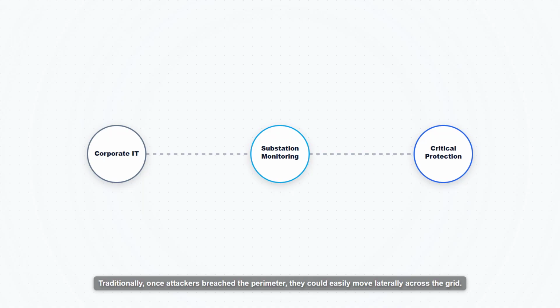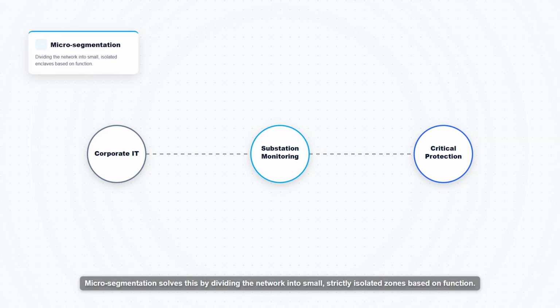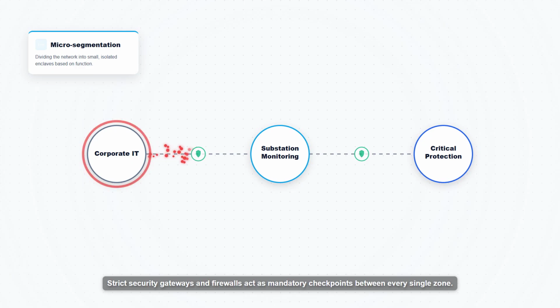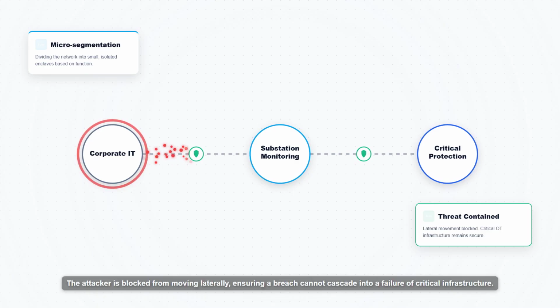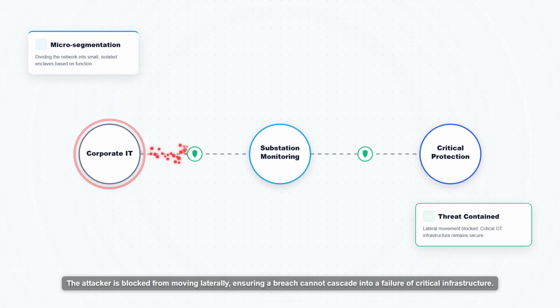Traditionally, once attackers breach the perimeter, they could easily move laterally across the grid. Microsegmentation solves this by dividing the network into small, strictly isolated zones based on function. For example, corporate IT, substation monitoring, and critical protection systems are placed in separate enclaves. Strict security gateways and firewalls act as mandatory checkpoints between every single zone. If the corporate IT segment is compromised by malware, the threat is instantly contained. The attacker is blocked from moving laterally, ensuring a breach cannot cascade into a failure of critical infrastructure.